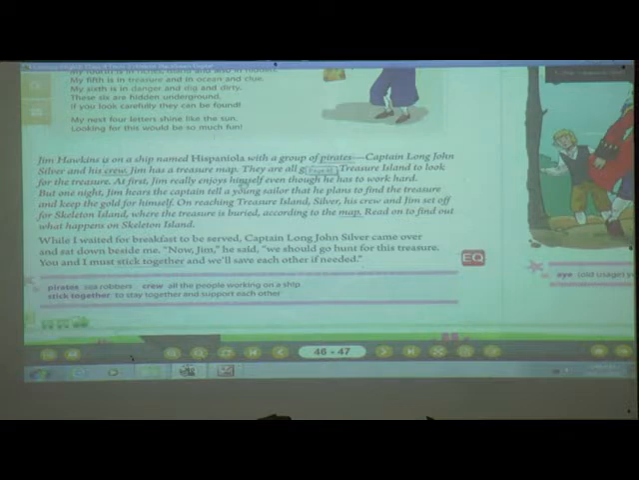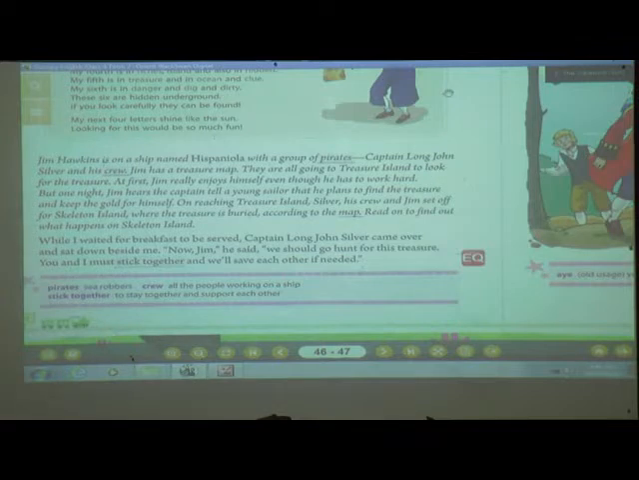Who is having the treasure map? Yes, I have told you before only that Jim is having the treasure map. They are all going to Treasure Island to look for the treasure. Now at first, Jim really enjoys himself even though he has to work hard. Now Jim is enjoying. Why? Because what he is thinking, that along with these people, I will get all the treasure. And even though he has to work hard, he is enjoying with them.